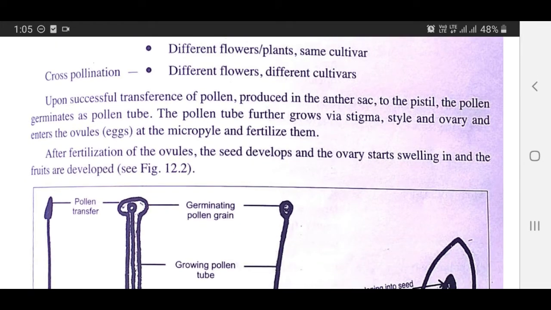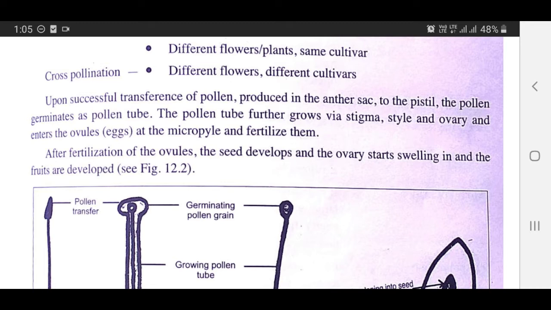Upon successful transference of pollen produced in the anther sac to the pistil, the pollen germinates as a pollen tube. The pollen tube further grows via stigma, style and ovary, and enters the ovules at the micropyle and fertilizes them.